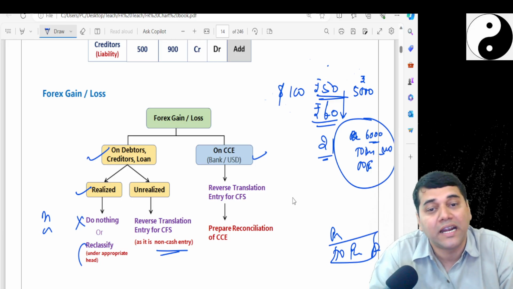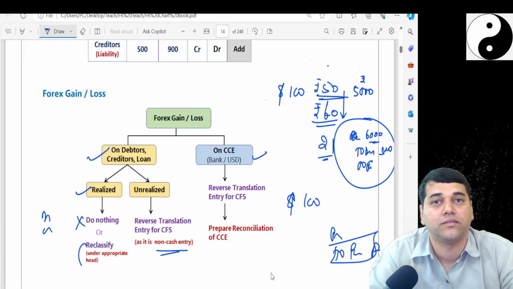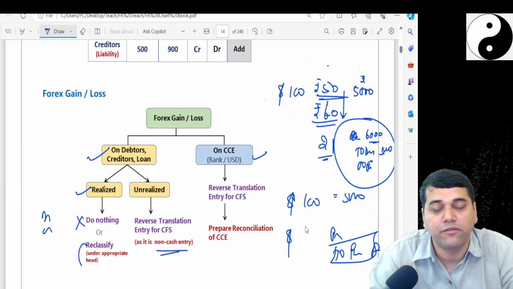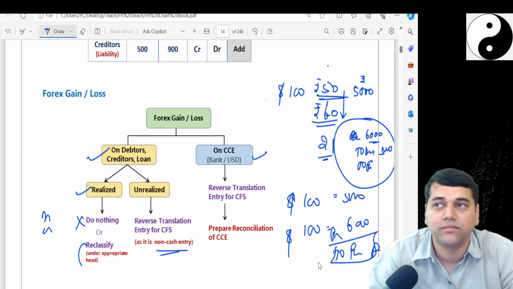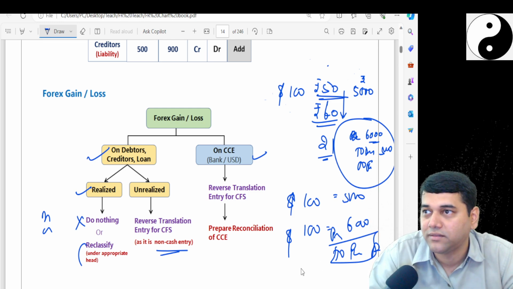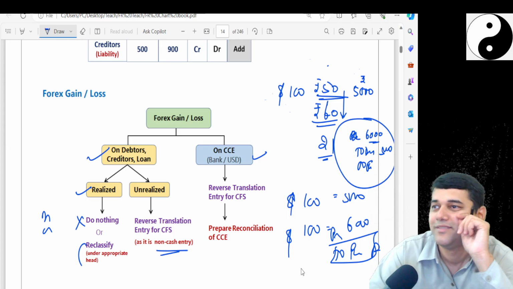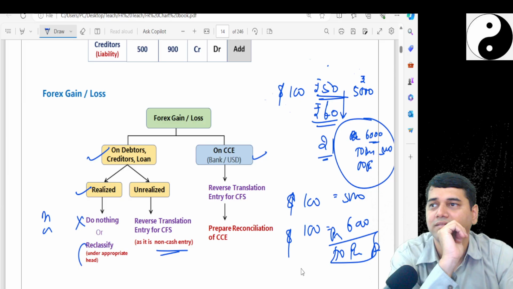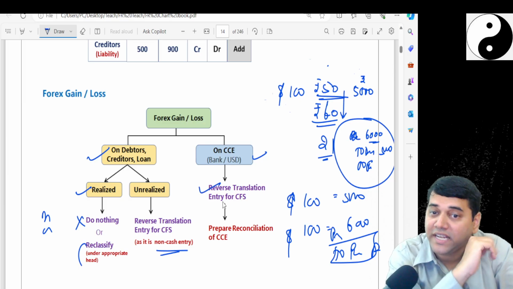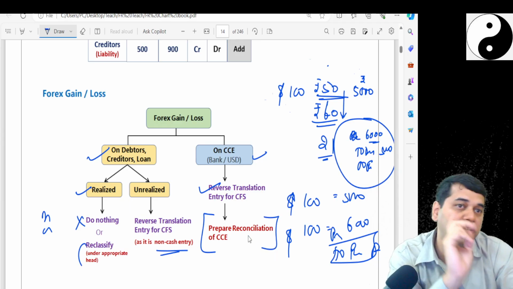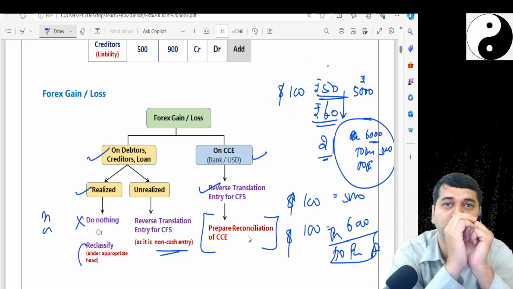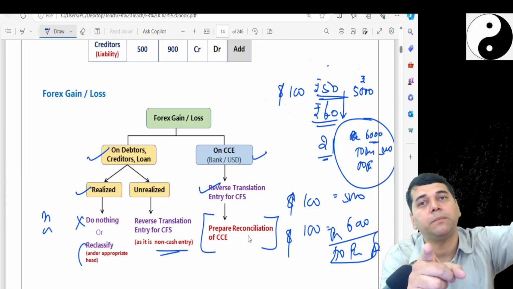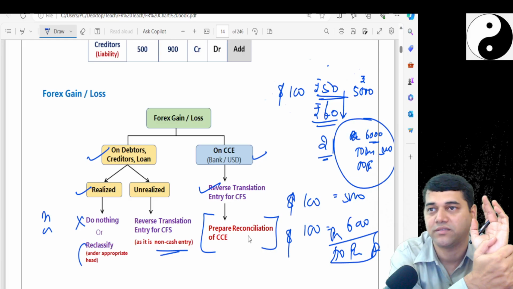Now comes one more thing. What if I have $100 in my hand at the beginning of the year, and at the end of the year its worth is 5,000, and as per Ind AS 21 I have restated $100 at 6,000. Did you realize? No. Why? Because you still have $100. You sell that, get the cash, then I say it is realized. So what you need to do is reverse the entry for CFS and prepare one reconciliation statement. This is the difference between your cash balance in the cash flow statement and the cash in hand in the balance sheet.